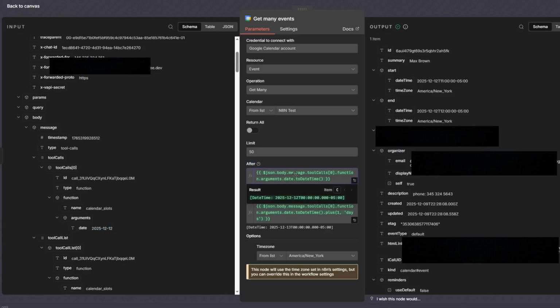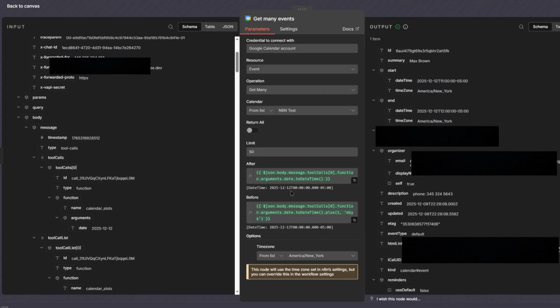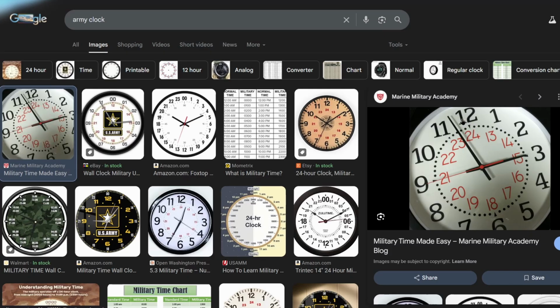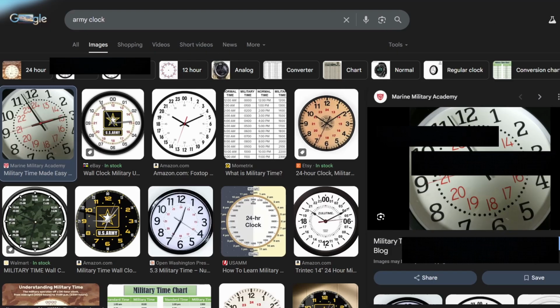Since we dragged the date and dropped it right here, one thing you notice down here is the actual date. And as you can see, by the way, this is army time. So this is what army time looks like. For those of you who don't know, it basically uses 24 hours instead of the regular 1 to 12. So in this case, as you can see, we start at midnight, 12 a.m., and we end at basically 24 hours.